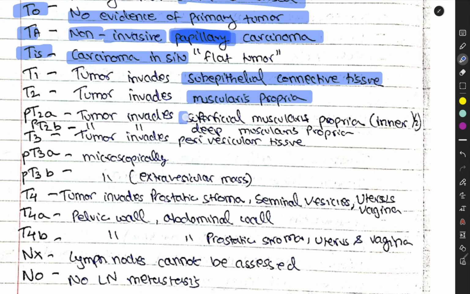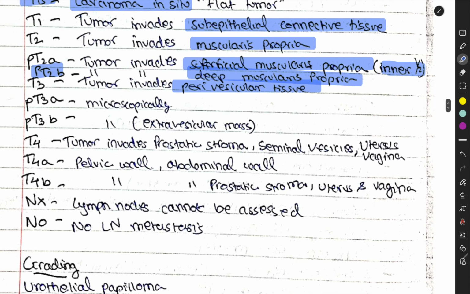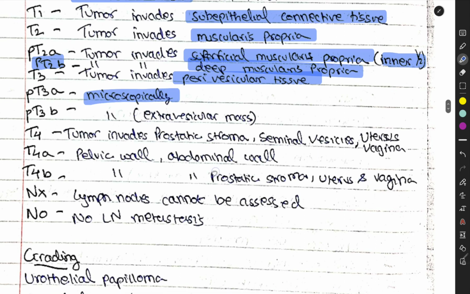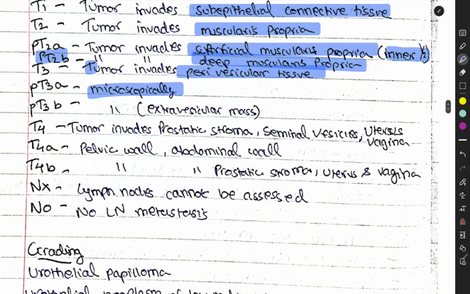T2a is the superficial muscularis propria, inner half. T2b is the deep muscularis propria, and T3 is tumor invades the perivesical tissue. T3a is microscopic, and T3b is extravesical mass. This is not that important, but just remember perivesical tissue is invaded in T3.